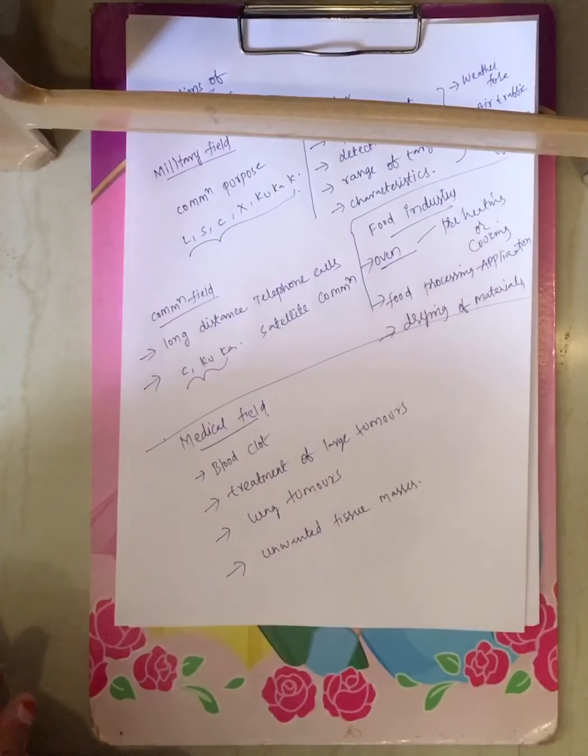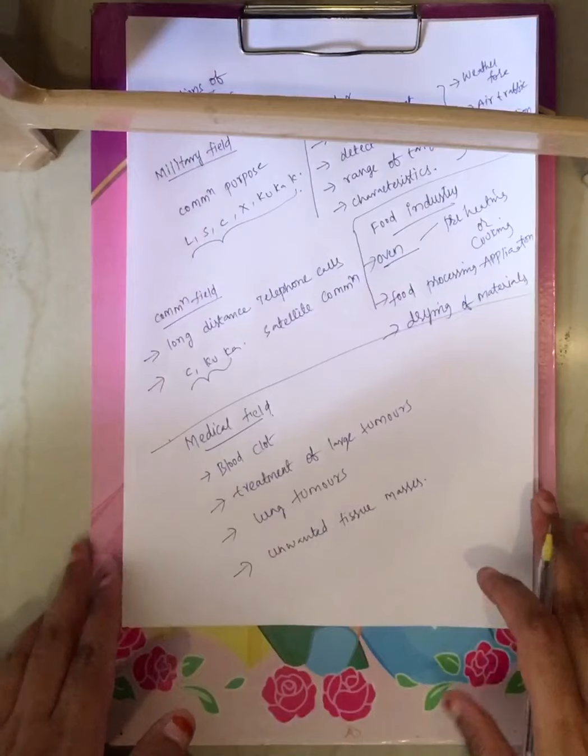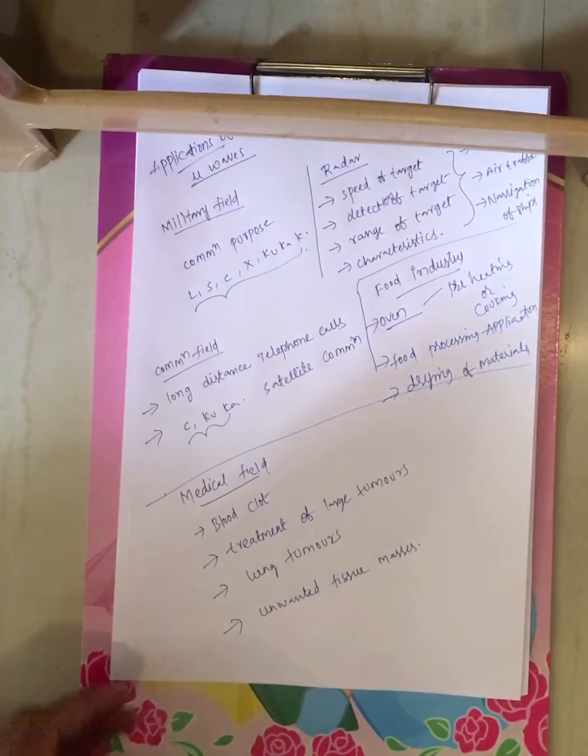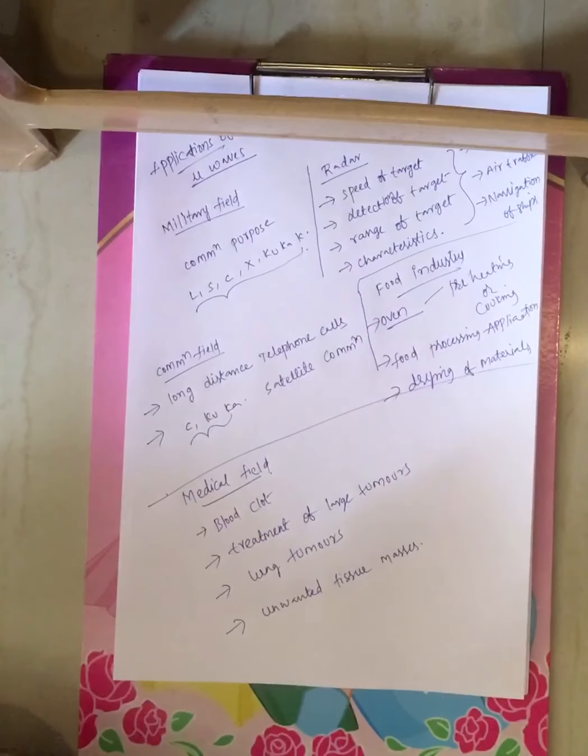Now these are the applications of microwaves under different fields. Let me briefly explain all the applications once again. Under the military field, microwaves are used for communication purposes. You have different frequency bands, and those frequency bands are used for communication purposes under the military field.